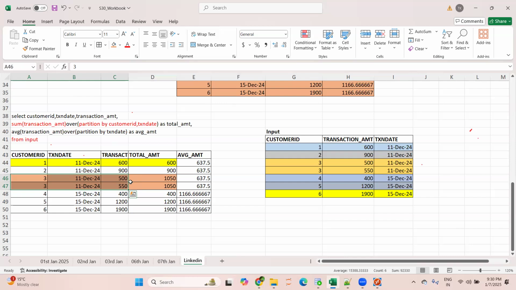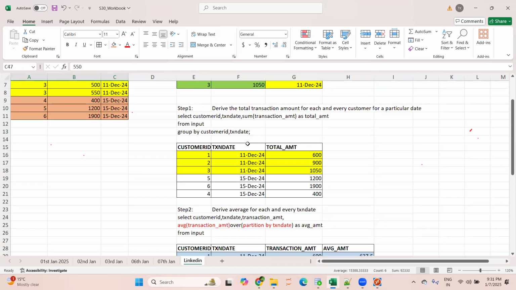Partition by has a higher responsibility as compared to group by. Partition by has to show each and every transaction as well, apart from showing the total transaction amount. So this is showing the total transaction amount 1050, but at the same time it is showing each and every individual transaction as well. But your group by is just showing the collective data, 1050.